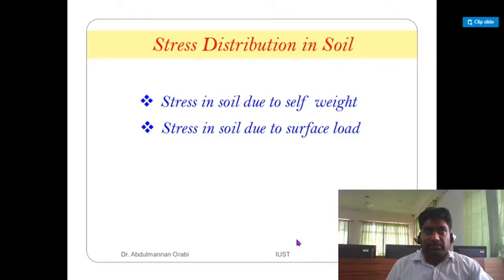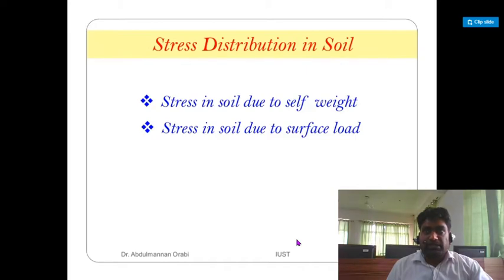Secondly, the most important things after that are the effect of water table on bearing capacity and the effect of inclination on bearing capacity. If you are interested in learning more, you can also go through bearing capacity of layered soil and bearing capacity on a slope. After that, I have covered the field methods to determine the bearing capacity of the soil.